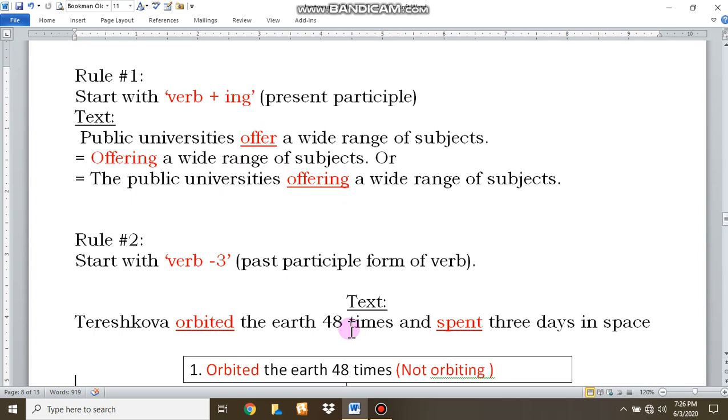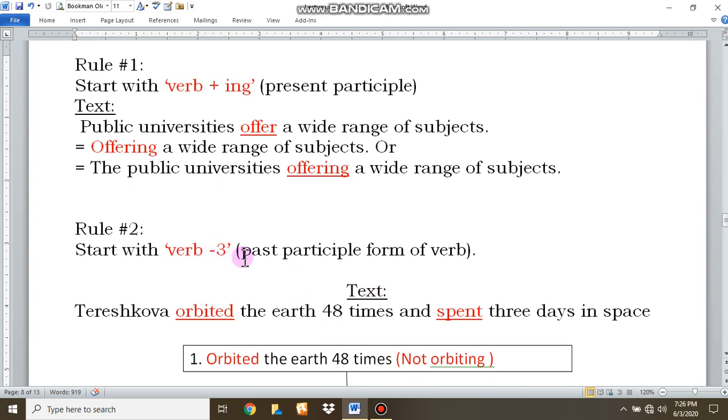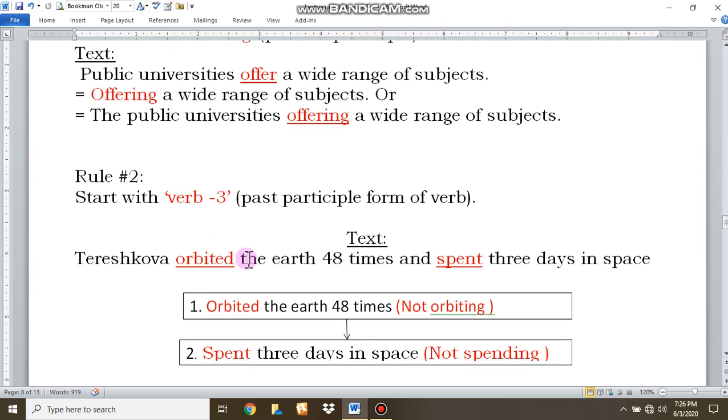Number 2, start with V3, that means past participle form of the verb. See the text. Tereshkova orbited the Earth 48 times and spent 3 days in space. So this is a verb, and it is past indefinite tense, and this is spent. This is also past indefinite tense. I have written the answer in this way: orbited the Earth 48 times.